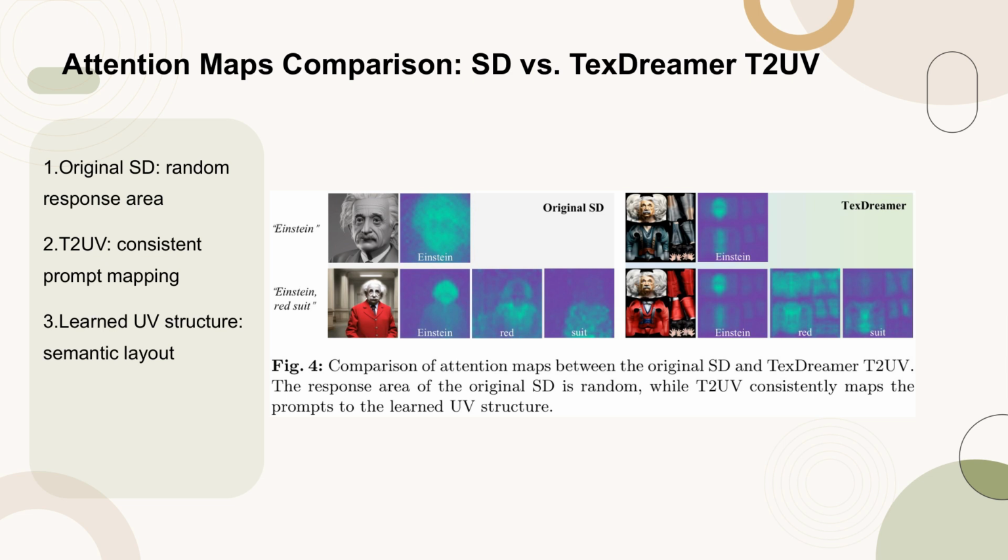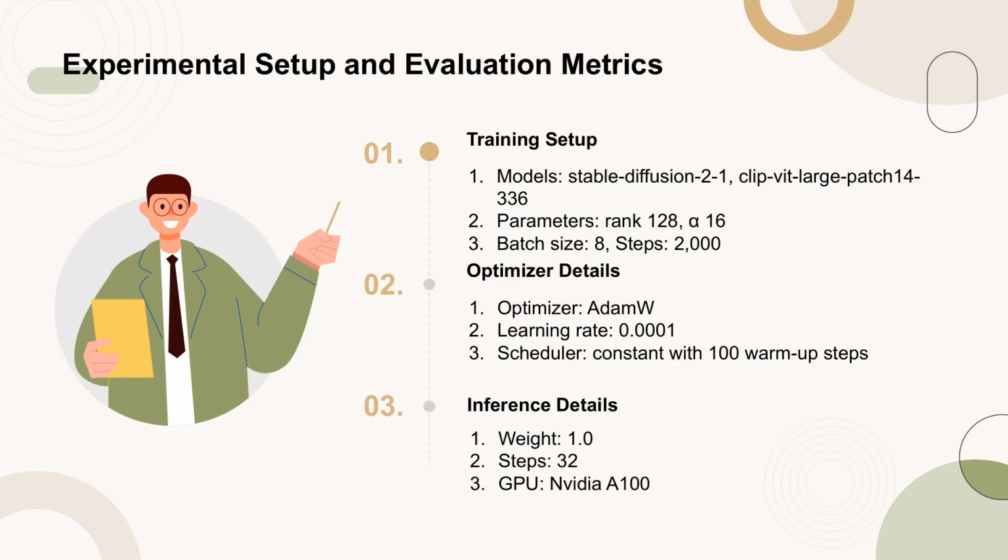This consistent mapping is a significant improvement, as it demonstrates the model's ability to generate textures with a semantic layout, which is crucial for applications involving human textures with various identities and clothing. This learned structural information highlights TexDreamer's potential in generating large-scale human textures with high text-image consistency. For training T2UV, the authors utilized two key models, Stable Diffusion 2-1 and CLIP ViT-Large Patch 14-336.